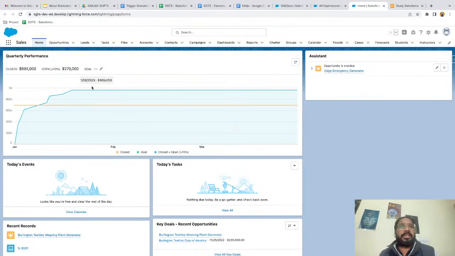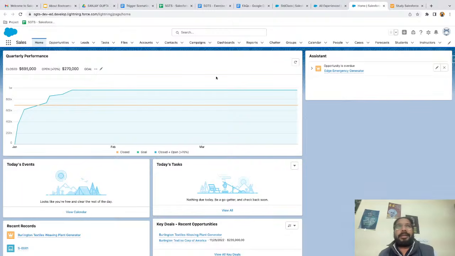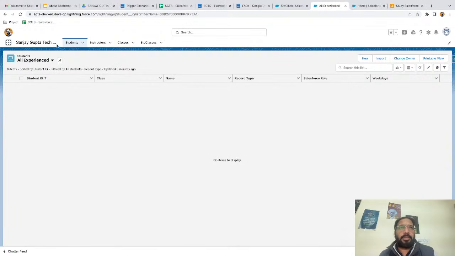And as the name suggests, the home page will be common. It won't be related to a particular object, right? So related to your application, if you want to place some common components, then you can configure your home page, right? Here you can see on the Sales application, it has quarterly performance, today's events, today's tasks, and other components, right? And it is already created for the Sales application. So now I'm going to show you how you can create your own home page. And we will be assigning that home page to this application, right?